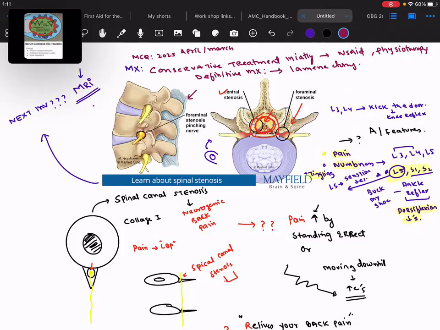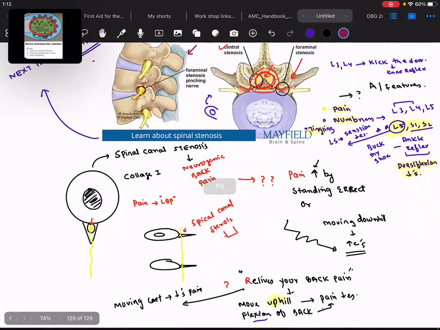At that time, you don't have to think about anything else but spinal canal stenosis, because it has been seen that there is a relation between ligamentum flavum hypertrophy and spinal canal stenosis. Okay, I hope this is clear. So this is all about your spinal canal stenosis.